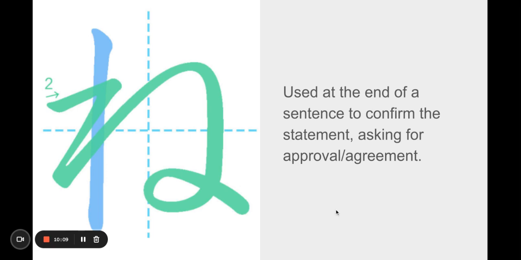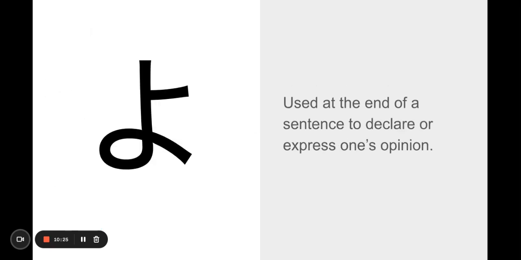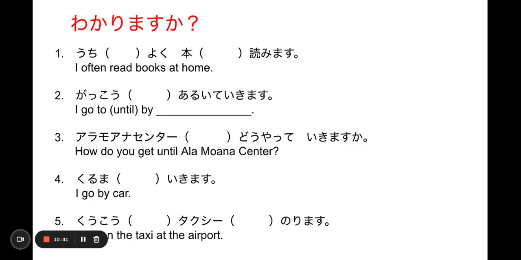Yeah. So this is at the end of the sentence, like if you're trying to ask, すごいですね. That's like, that's awesome, isn't it? Versus yo, すごいですよ. It's I'm telling you. You are expressing your own opinion. So I will let you practice the ne and yo difference. Oftentimes we kind of get mixed up. So please make sure you understand that.